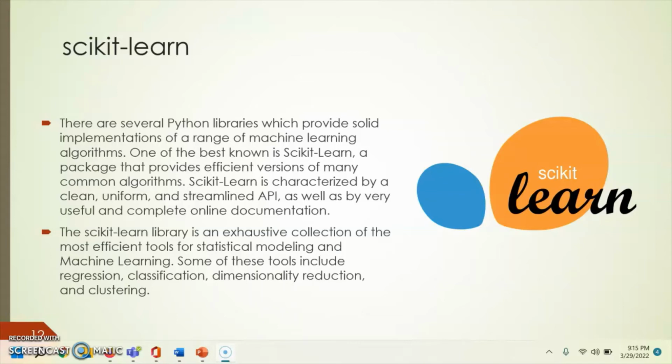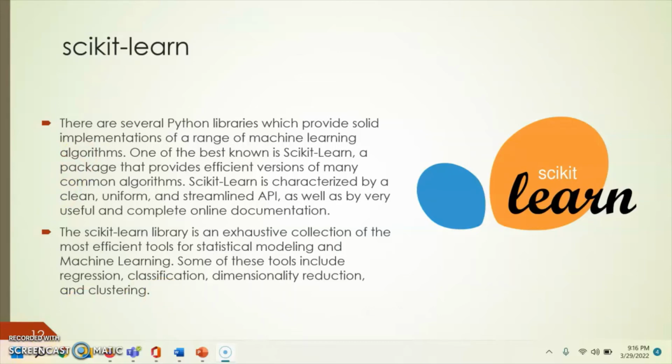We use this library for classification, regression, clustering, and model selection. It is used for statistics modeling and machine learning. Some of the tools include, as discussed, regression, classification, clustering.